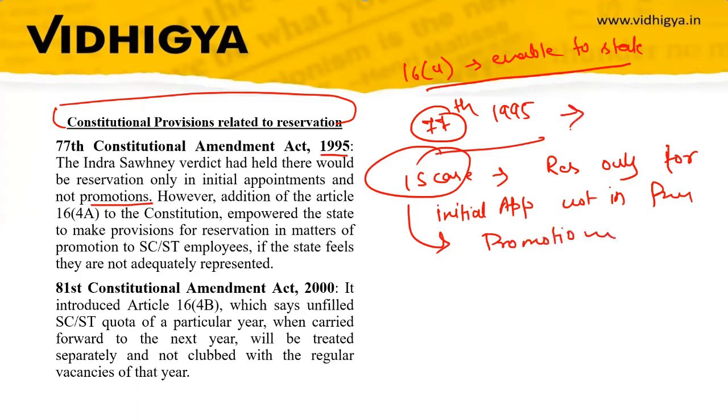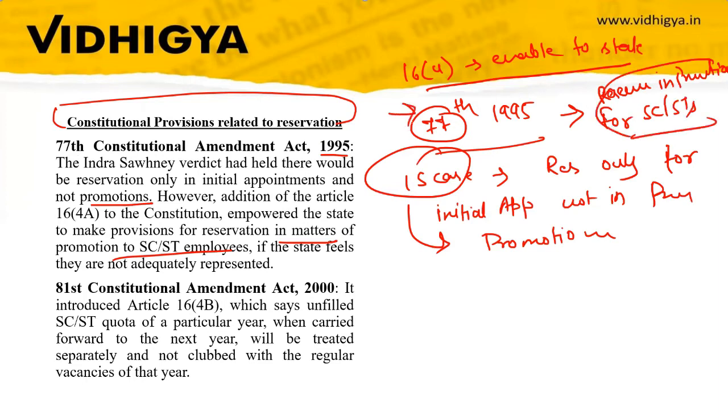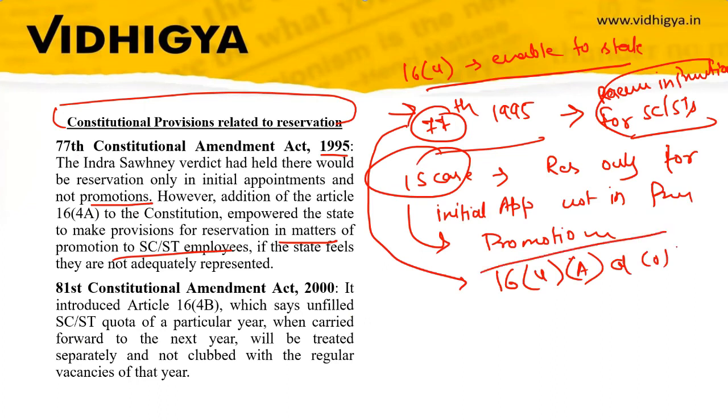However, through the 77th Constitutional Amendment, it empowered the state to make provision for reservation in matter of promotion to SC/ST employees. So it allows reservation in promotion for SC/STs. You have to remember which provision: the 77th Constitutional Amendment, and this Constitutional Amendment led to insertion of Article 16 clause 4, subclause A of the Constitution of India. So this clause you have to remember for reservation in promotion.